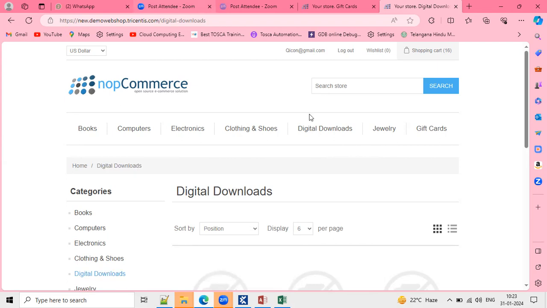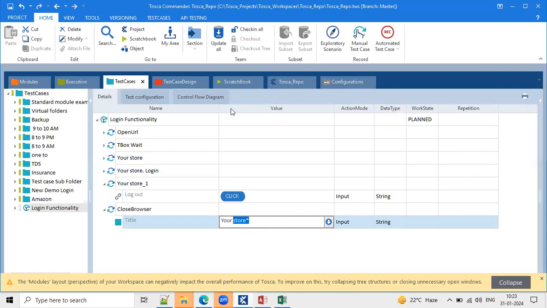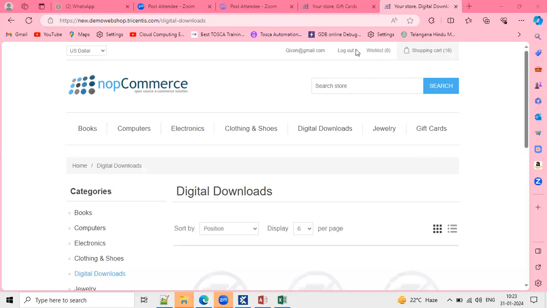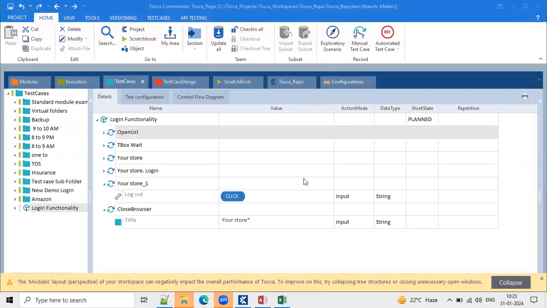So then, team, I'm going back to the script. Now I have completed the entire script. Before doing an execution, do one thing from your side: close all the browsers. I'm closing all the tabs and my complete Edge browser. So there is no Edge browser open in my system.